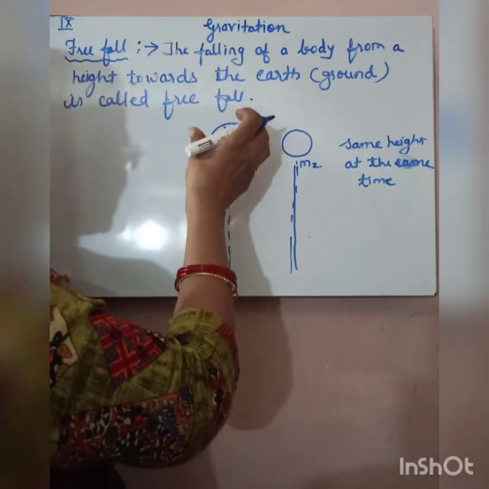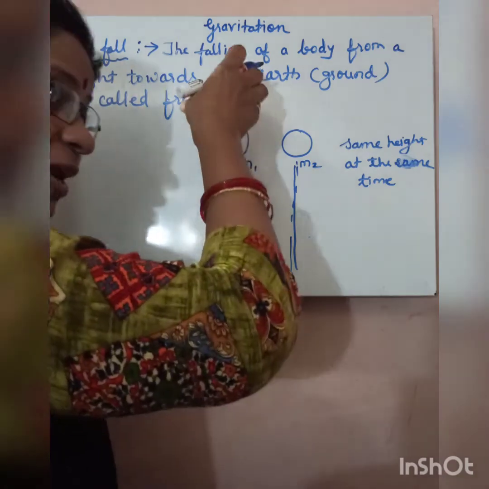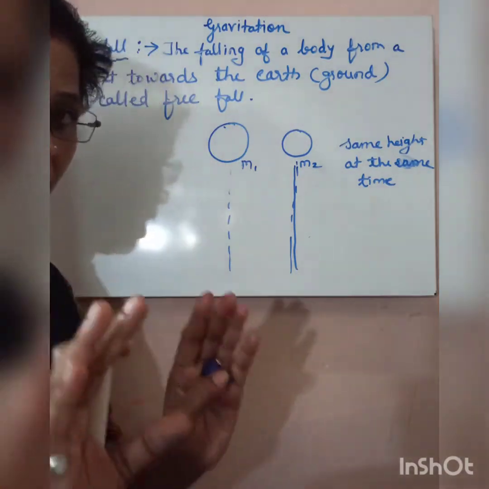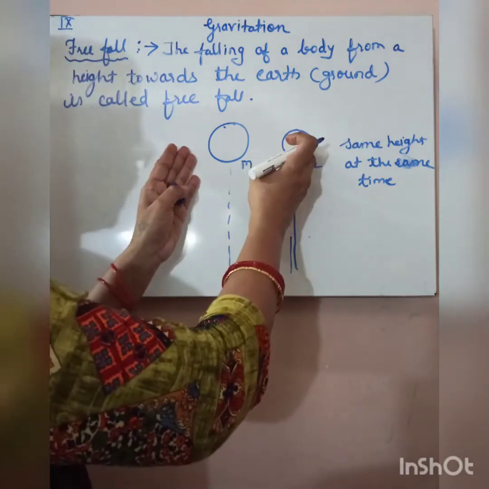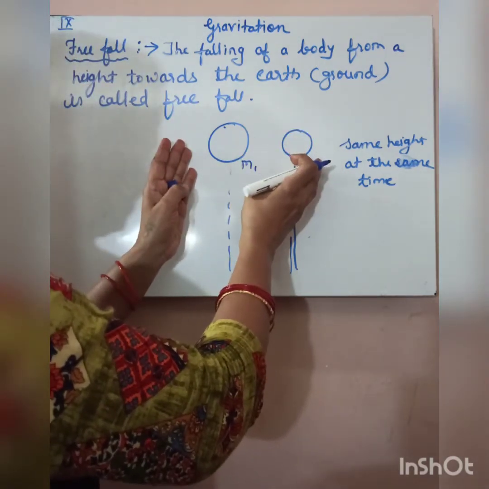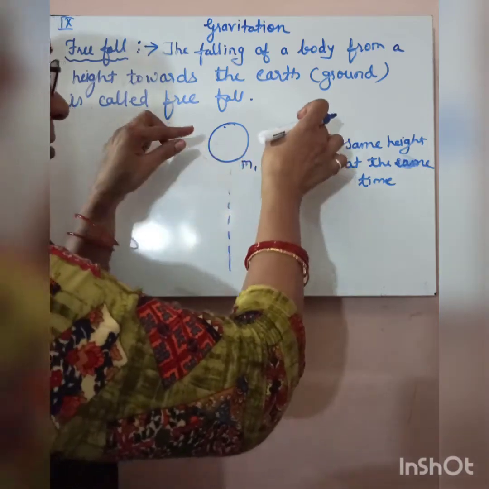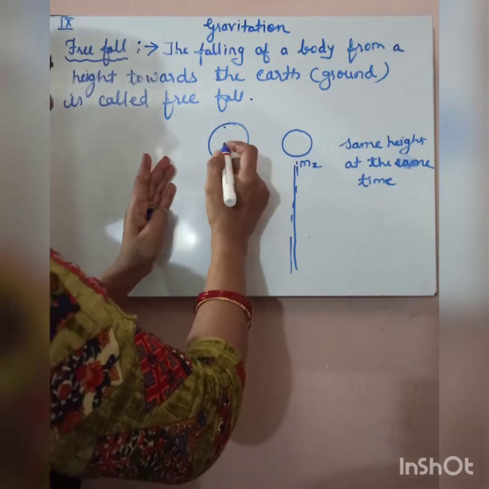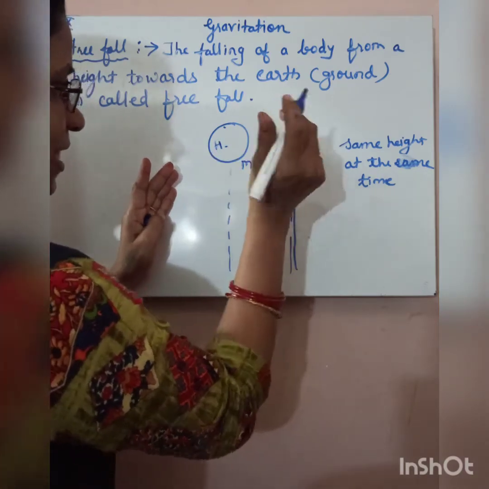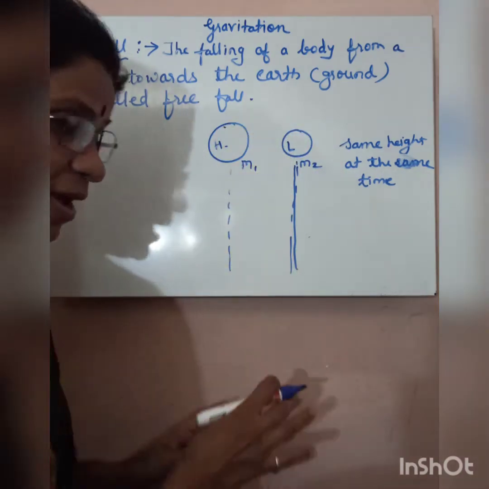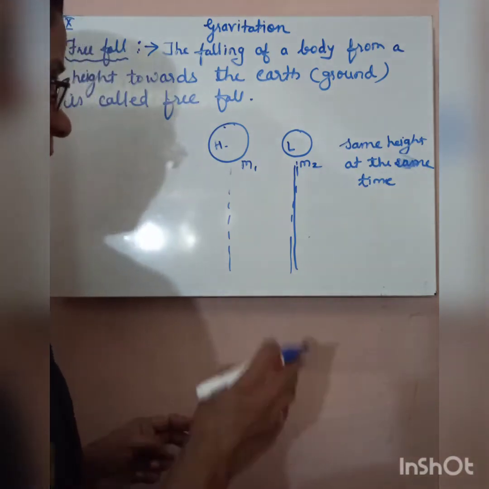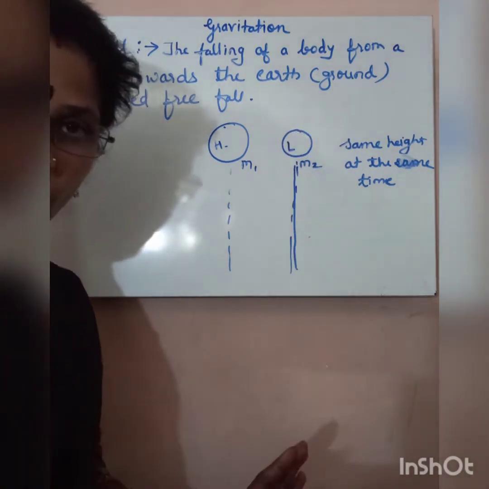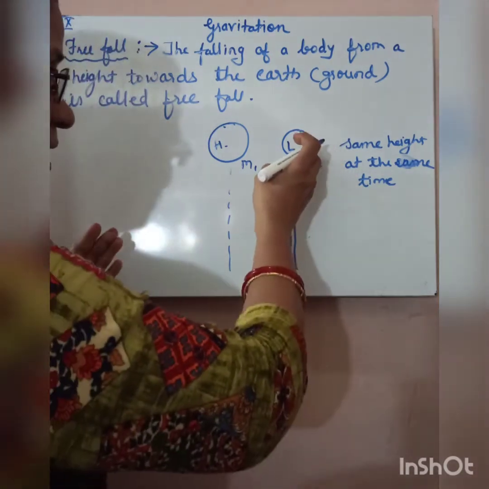Okay, this means we can say that a heavier body will move very fast to the ground, meaning it will take very less time to reach the ground. Are you getting me, children? Here two bodies are there of different masses, heavier and lighter. If they drop from the same height at the same time, the heavier body will reach the ground very fast, and this lighter body will reach the ground slow, because it is lighter in weight.